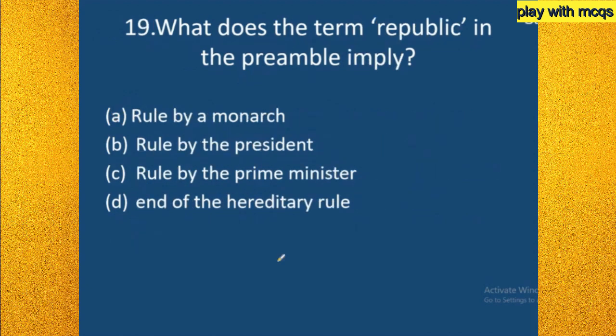So now let us go to the 19th question: what does the term republic in the preamble imply? Option A, ruled by a monarch. Option B, ruled by the president. Option C, ruled by the prime minister. Option D, end of the hereditary rule. So I am giving you 10 seconds. Try to answer this.